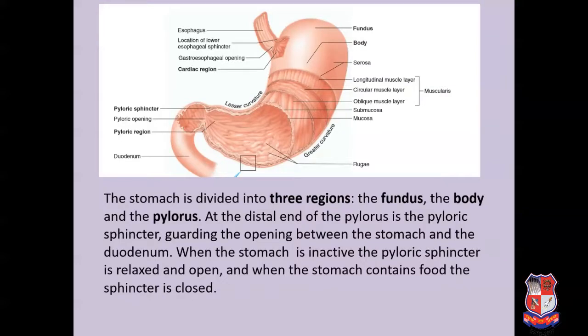Now let's go through the morphological structure of the stomach. As you can see from the figure, the stomach is divided into 3 regions: the fundus, the body, and the pylorus. The uppermost portion of the stomach is called the fundus, the middle portion is called the body, and the lower part is called the pylorus. At the distal end of the pylorus, the pyloric sphincter guards the opening between the stomach and the duodenum. When the stomach is inactive, the pyloric sphincter is relaxed and open, and when the stomach contains food, the sphincter is closed.